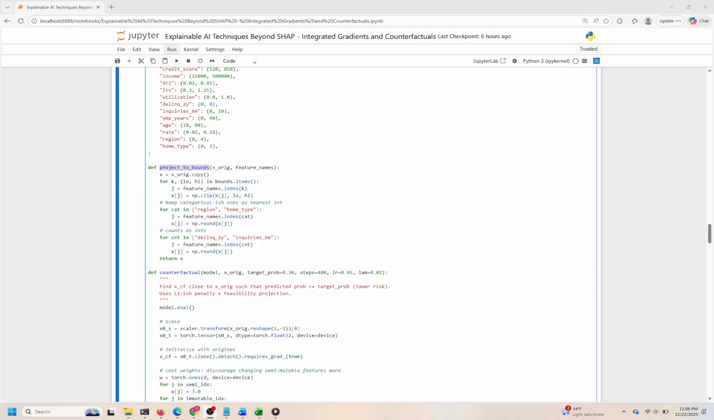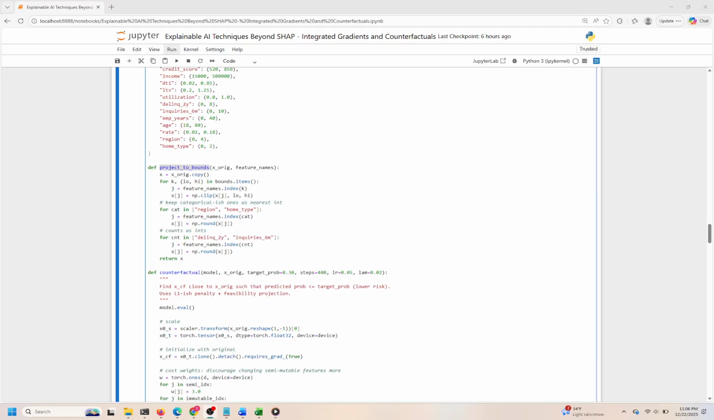We define a target logit corresponding to the desired maximum risk probability, converting from probability space to logit space since the model outputs logits. The optimization loop runs for a fixed number of steps. In each iteration, we compute the model logit for the current candidate input and calculate a constraint loss that penalizes logits above the target.